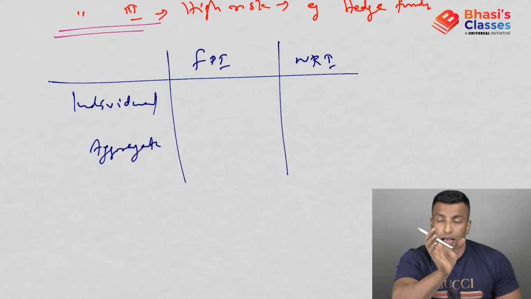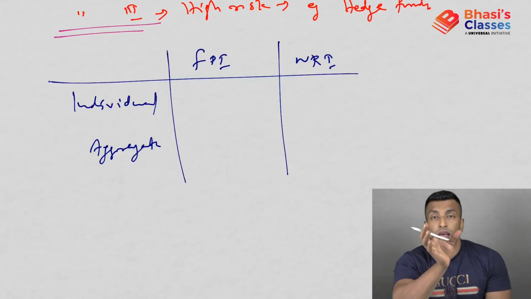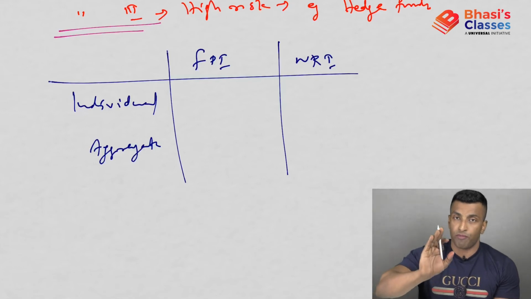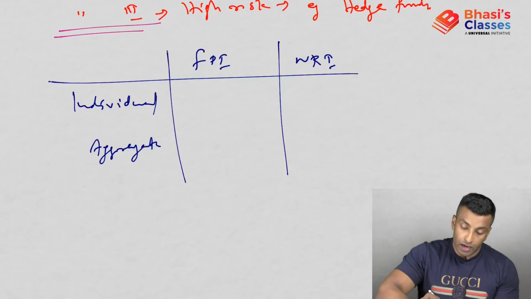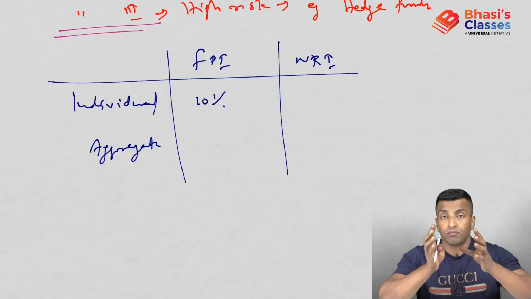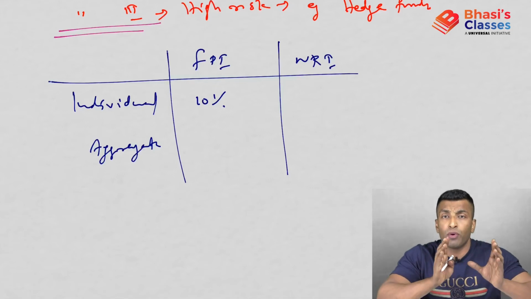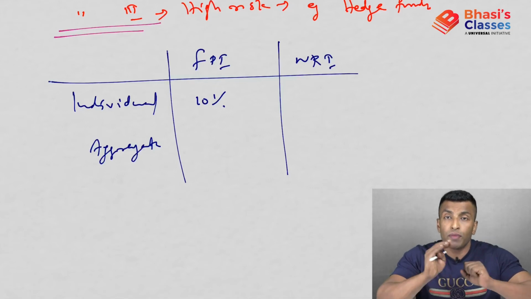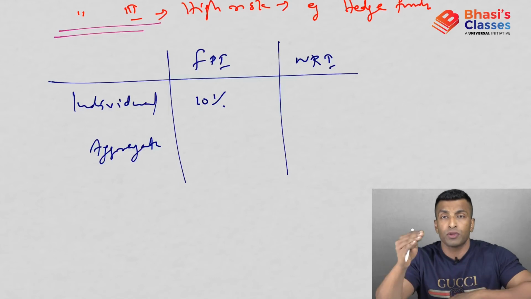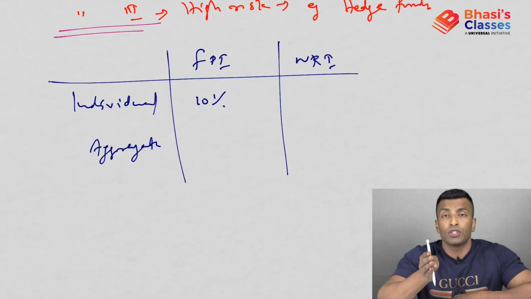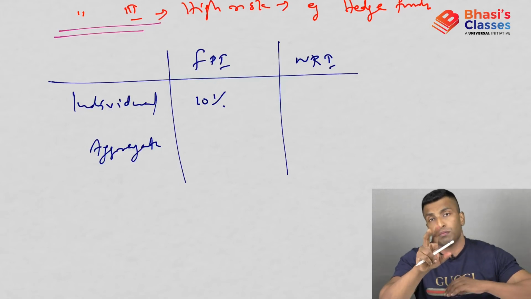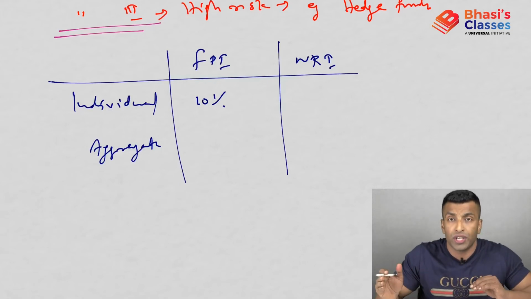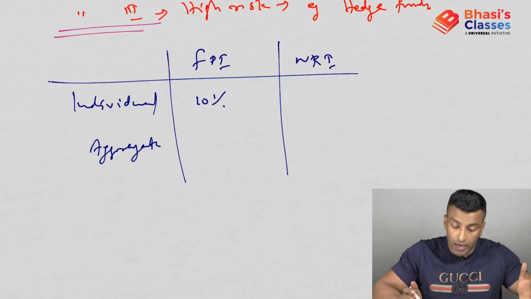FII and QFI are mixed and merged into FPI. Then NRI is there. So FPI means FII and QFI earlier together, and NRI separately. Now, what is the individual ceiling? 10%. That means the maximum share that can be bought by an FPI of a particular company is 10%. Suppose TCS issued 1 crore shares. 10% of it can be bought by a single person, that is 10 lakh shares. So if 1 crore shares are issued, 10 lakh shares can be bought by an individual.